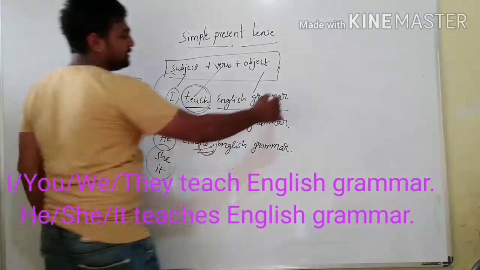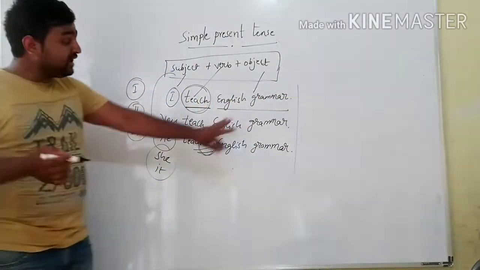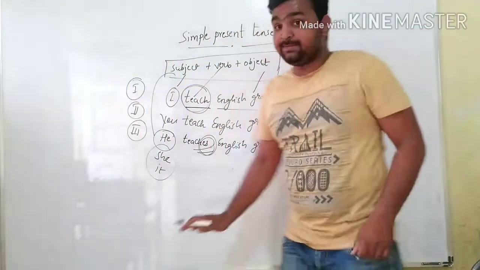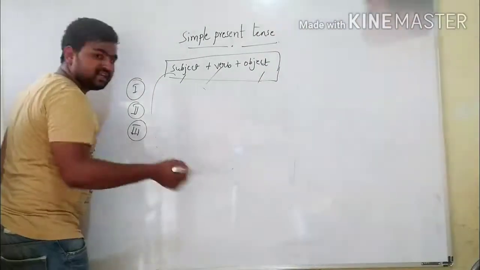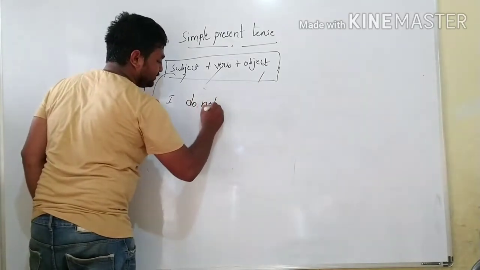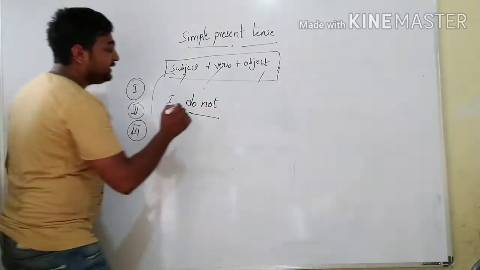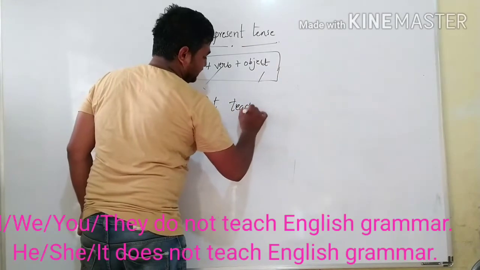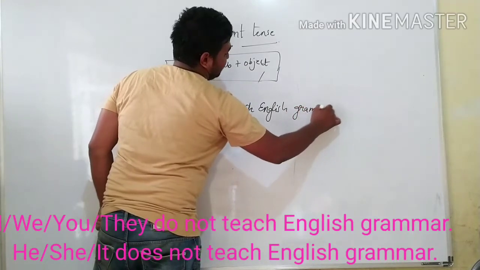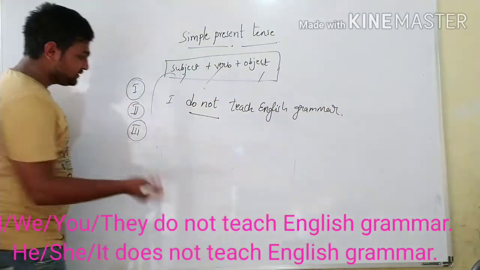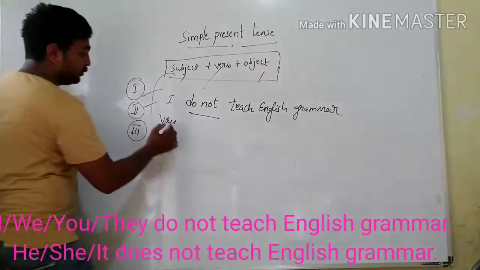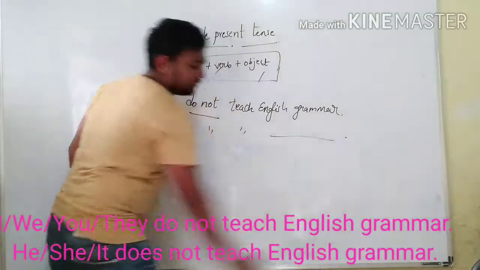Clear? So let me tell you now how to make a negative sentence. It's an affirmative sentence, right? How to make a negative sentence out of this? We take the same example. I do not teach English grammar. Yes, this is the same for second person also. First person and second person. You do not teach English grammar, right?